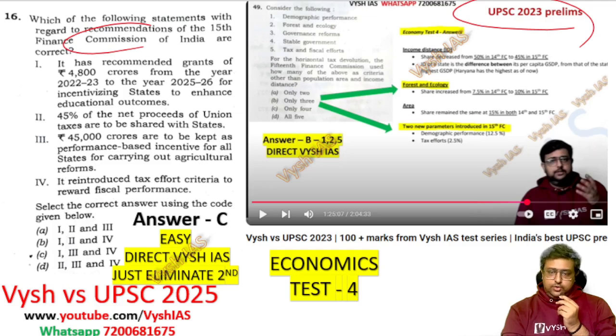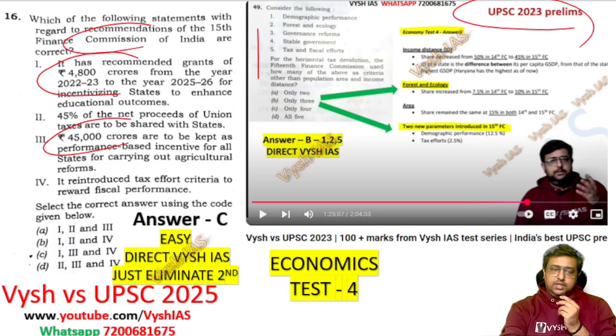Here, if you see, they asked the parameters on which the tax devolution will be done from the center to the states and within the states. That much deep they asked. This time, this is looking tough. They are asking this much crore given, this much crore given. Nobody can learn that by heart, like the budget and economic survey or the finance statement.